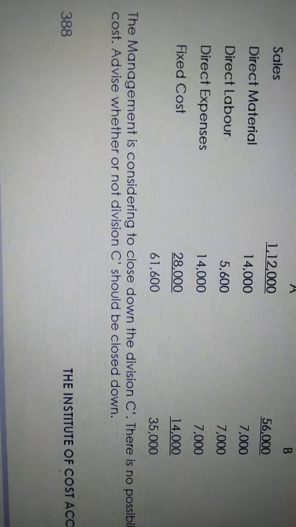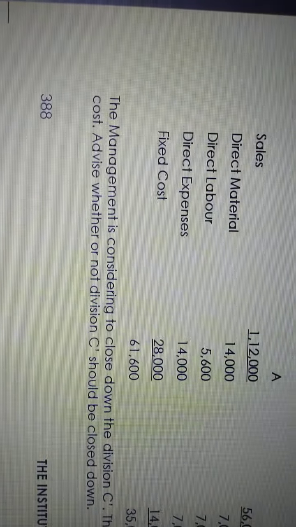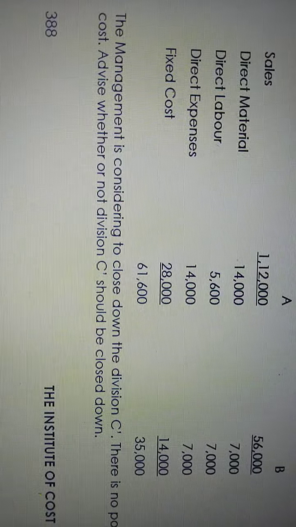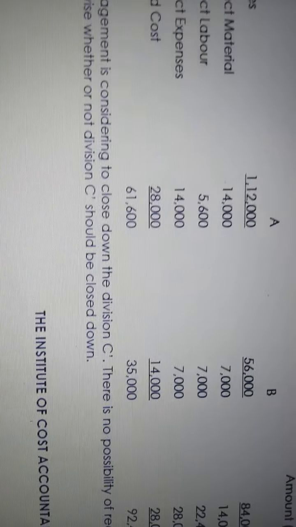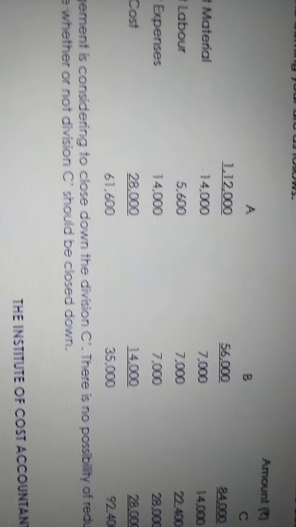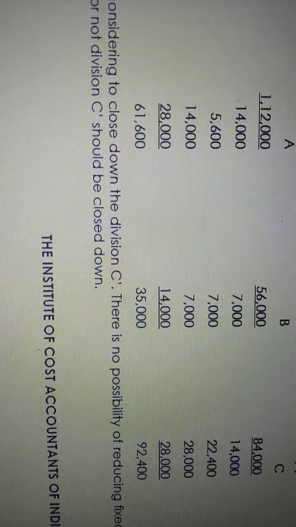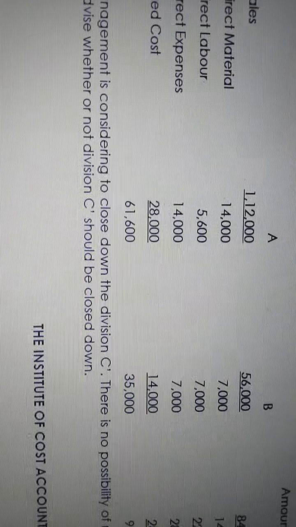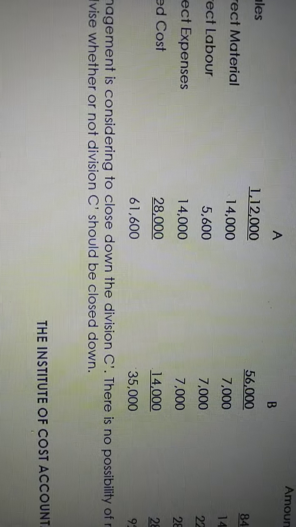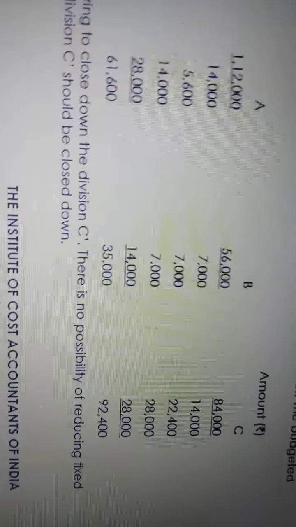Continuing, the management is considering closing down division C. There is no possibility of reducing fixed cost. Advise whether or not division C should be closed down. What are they trying to say? There are 3 divisions, A, B, C. They want to close division C because it is not performing well.